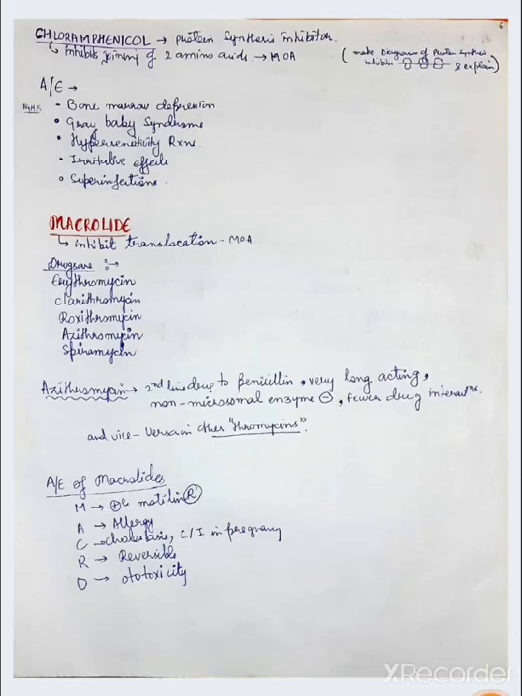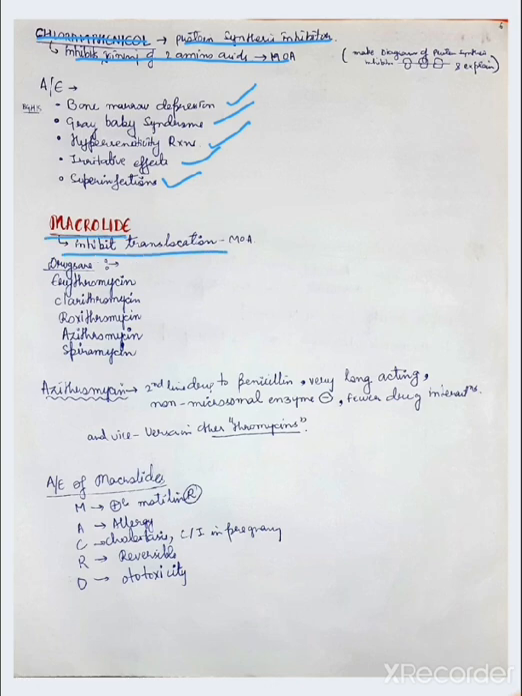Now, chloramphenicol. Chloramphenicol is a protein synthesis inhibitor. It inhibits joining of two amino acids. That's its mechanism of action. Adverse effects are bone marrow depression, gray baby syndrome, hypersensitivity reactions, irritative effects, and superinfections. Macrolides inhibit the translocation.